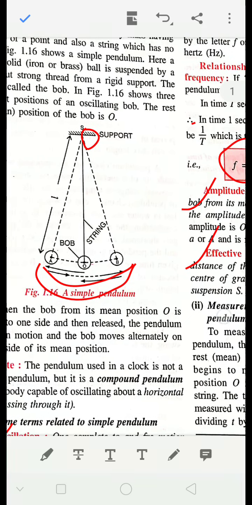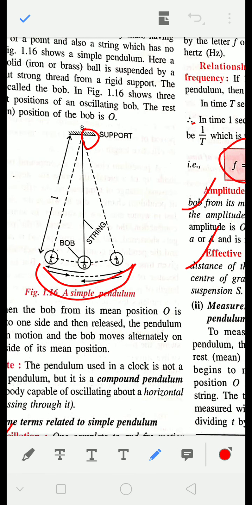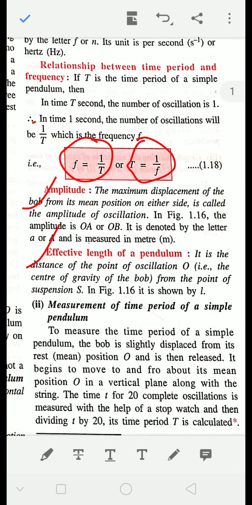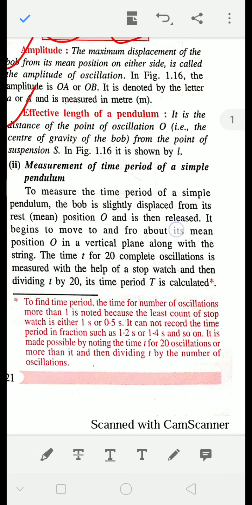So let's see again. This point S, you can see here, is the point of suspension or point of oscillation, and this point O is the center of gravity of the bob. So this distance OS is called the effective length of the pendulum. Okay.